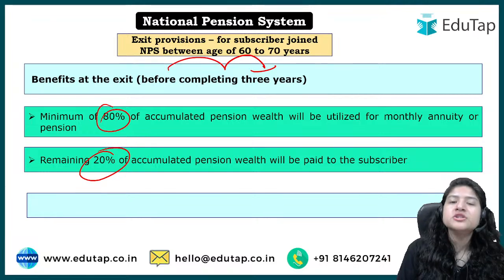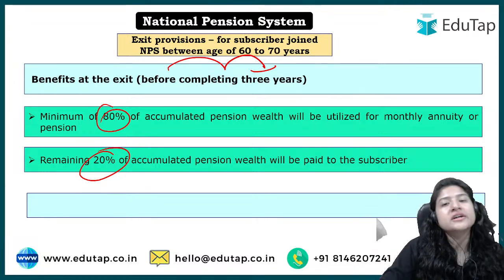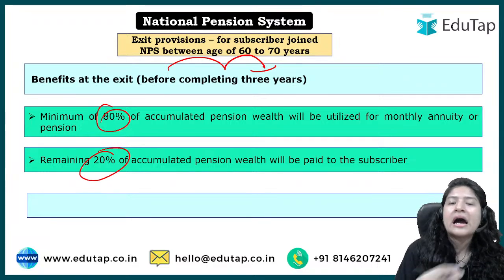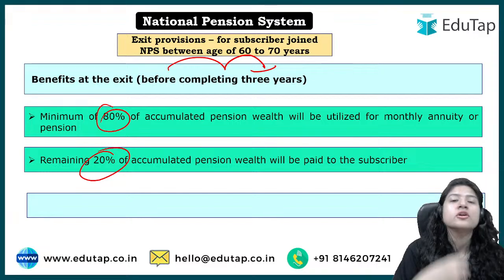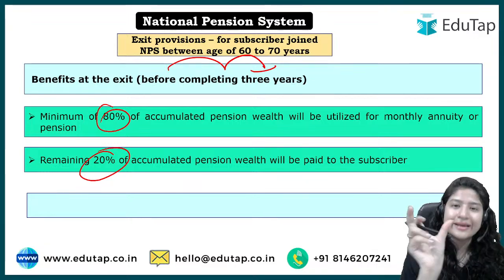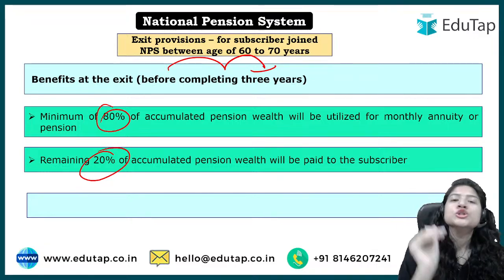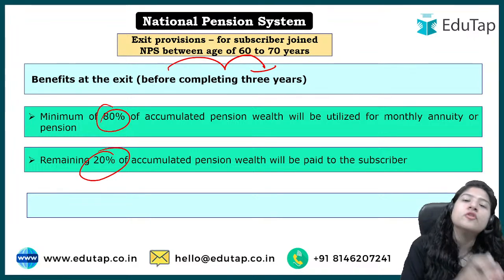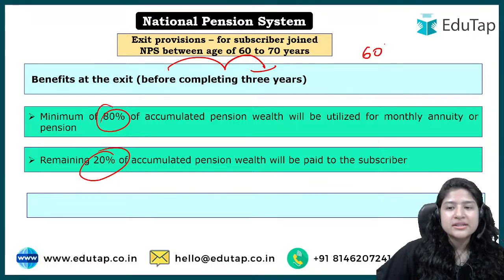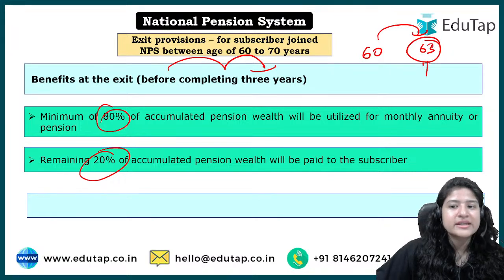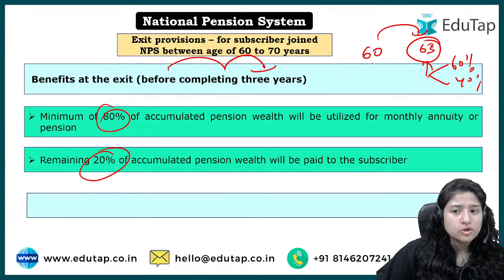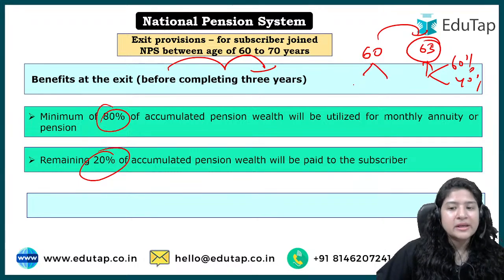For us, premature exit exists after 5 years of being part of the scheme, but you cannot be hard and fast with elderly people, with senior citizens, because of the age they are currently in. So for them the premature exit has been kept before 3 years. It means I am 60 years old and I have joined. If I stay in the scheme till 63 years, I will have the 60:40 ratio. But if I want a premature exit, okay, then what happens in a premature exit?